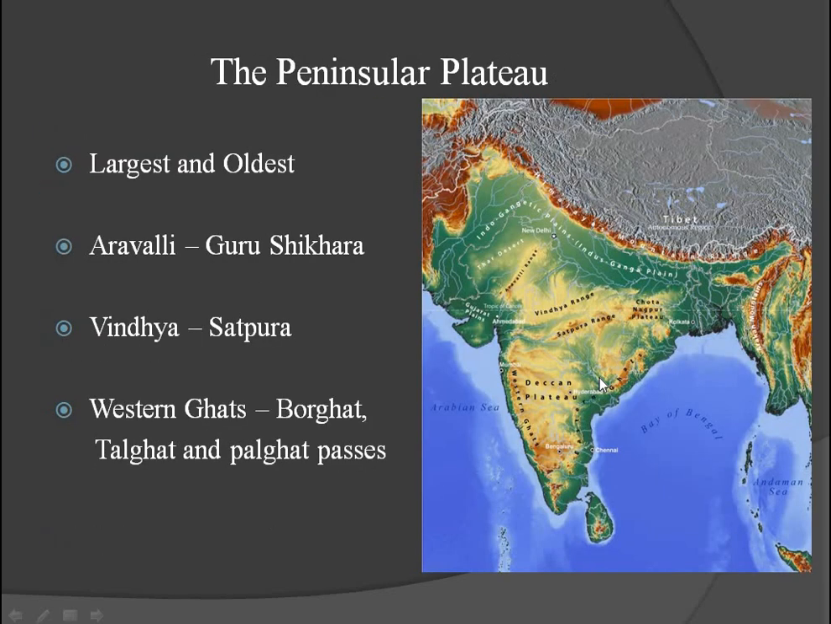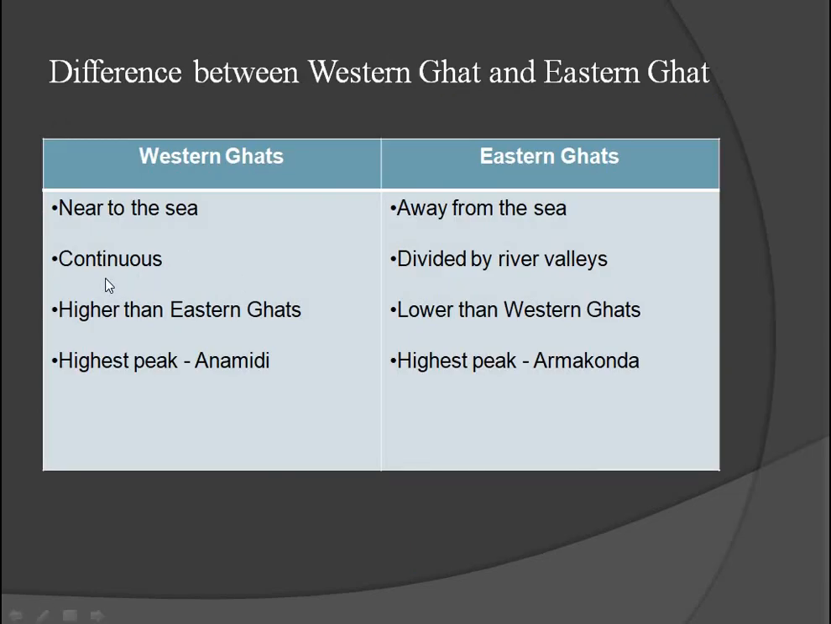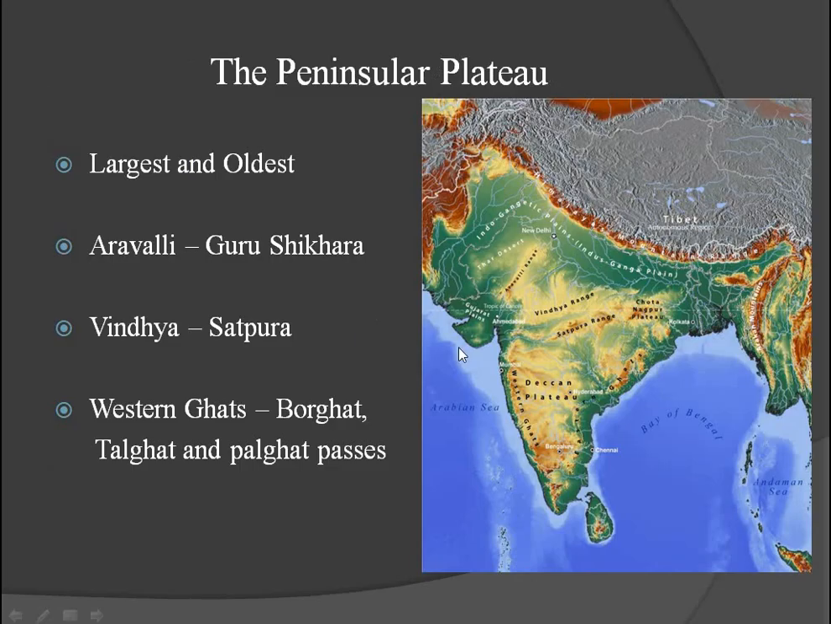And see here it is continuous. Western Ghat is continuous. But Eastern Ghat is divided by river valleys. So you can see here it is continuous. But here, see here Godavari, see here Mahanadi, Godavari, Krishna, Kaveri. These rivers flow here. So this Eastern Ghat is divided by river valleys.